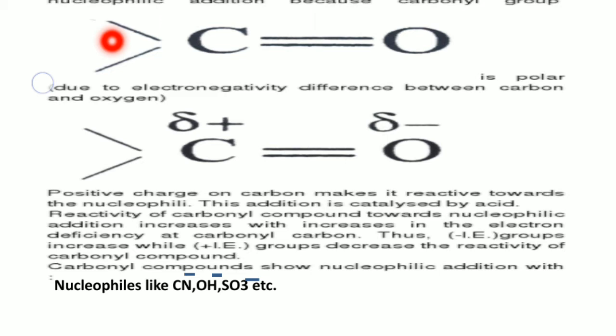So the carbonyl group always wants to form the stable oxide ion by taking the attack of a nucleophile on it, where the partial positive charge is present.